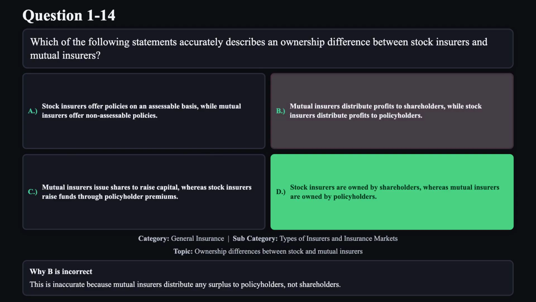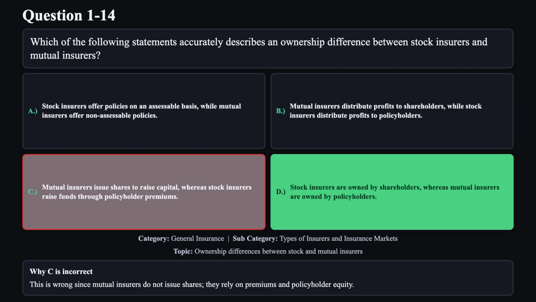Reason B is not correct. This is inaccurate because mutual insurers distribute any surplus to policyholders, not shareholders. Reason C is not correct. This is wrong since mutual insurers do not issue shares. They rely on premiums and policyholder equity.